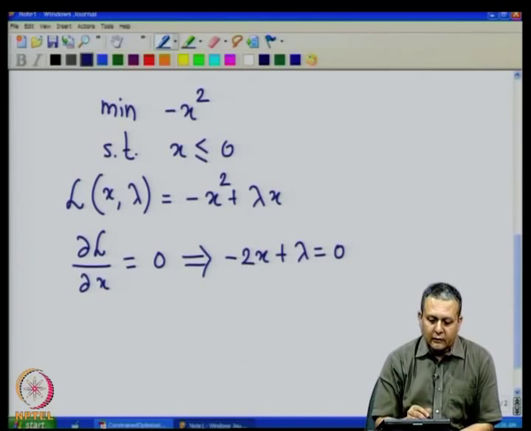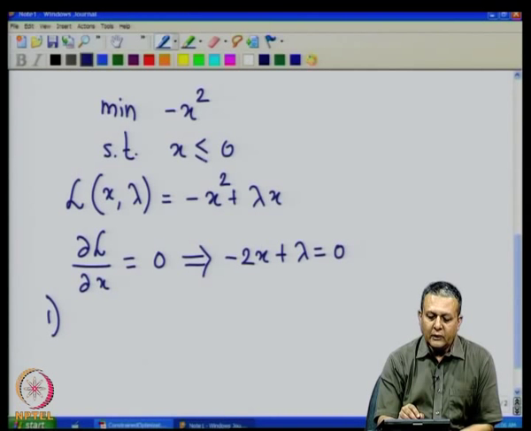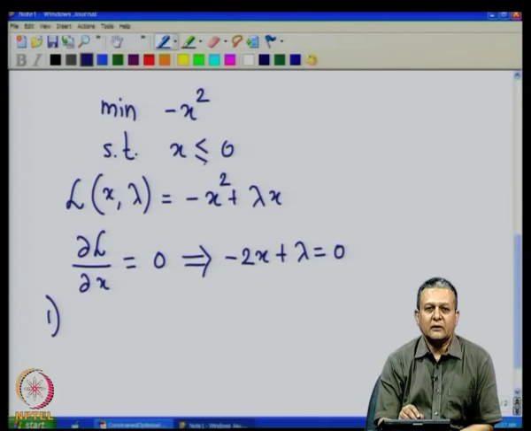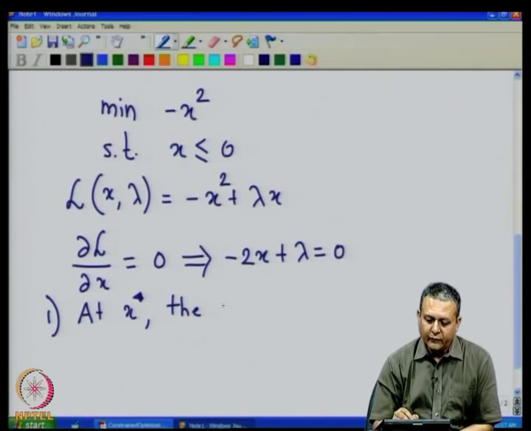Now, consider case 1, where we divide the constraint into two parts. At the solution, suppose this is an active constraint. In other words, at x star, there is only one constraint here, so suppose that constraint is active.